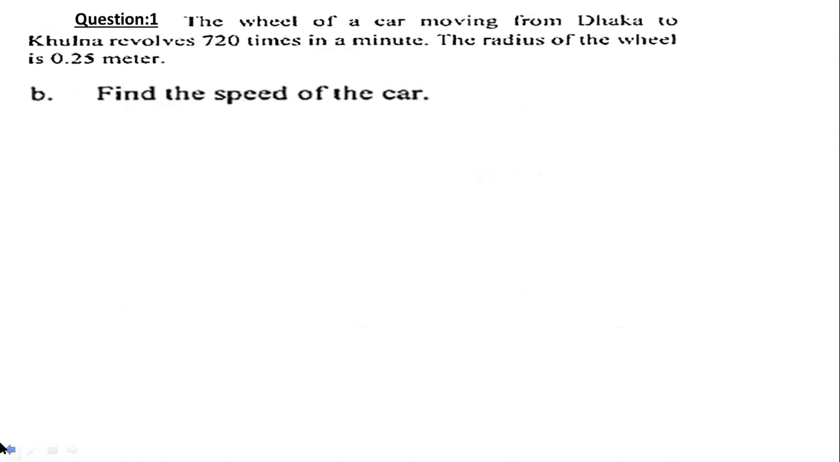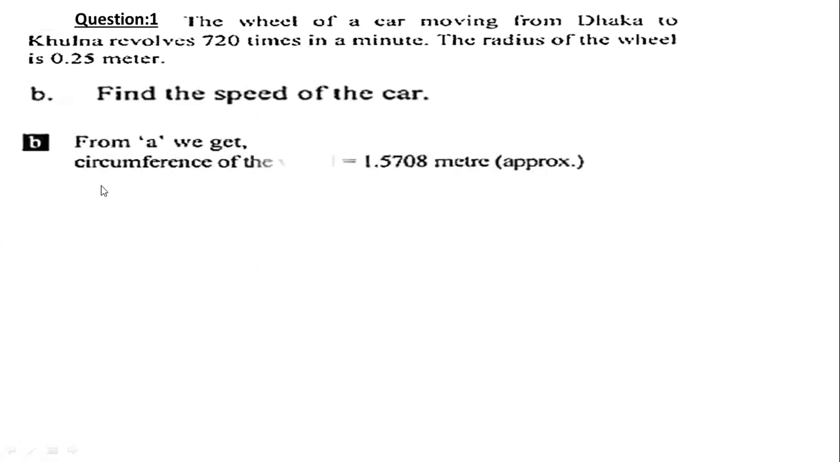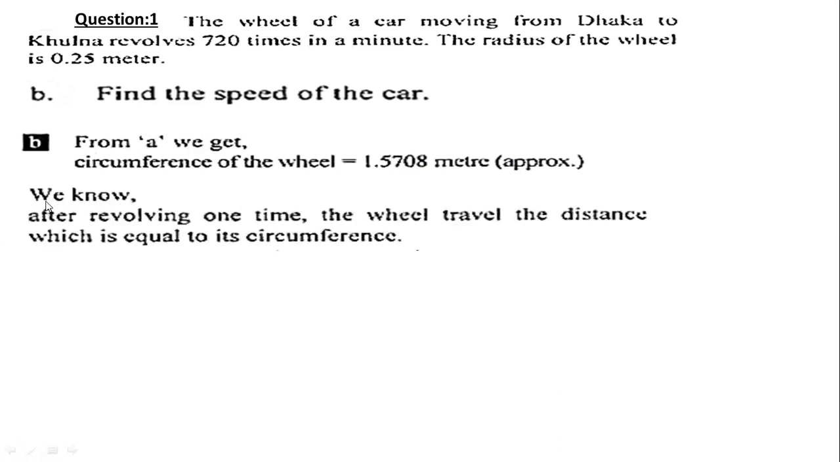Okay, then question number 2 says, find the speed of the car. But from 1 we know that the circumference of the wheel is 1.5708 meter, which we got from the previous part. Then we have to find another thing.